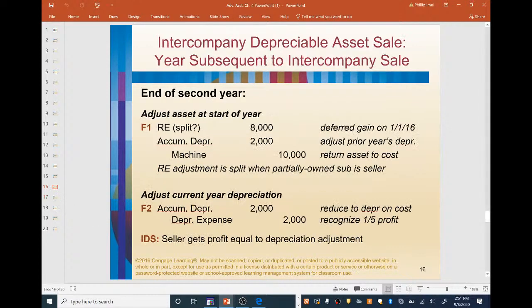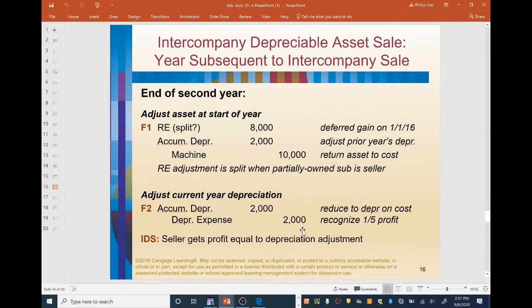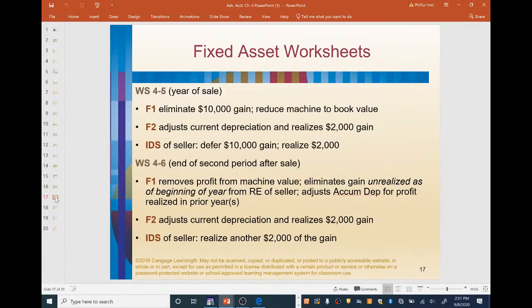Same thing: accumulated depreciation, reduces depreciation expense, recognizes 1/5 of the profit. So once again, that's what it's talking about for the F2. And then the income distribution schedule of the seller is realizing another $2,000 of the gain right here.